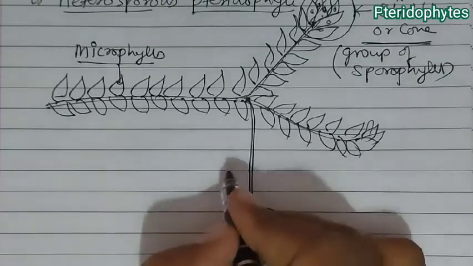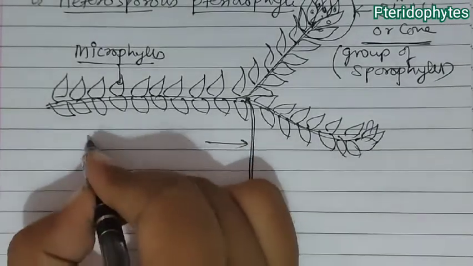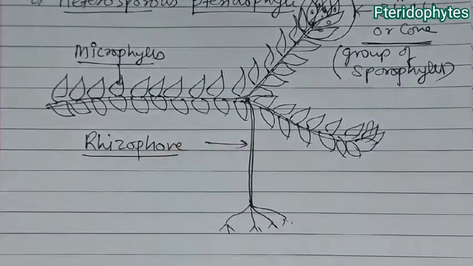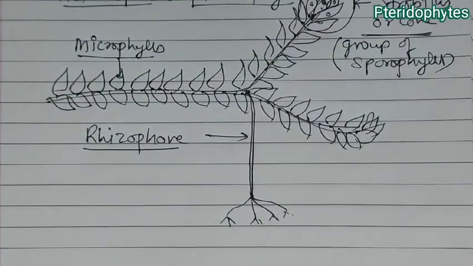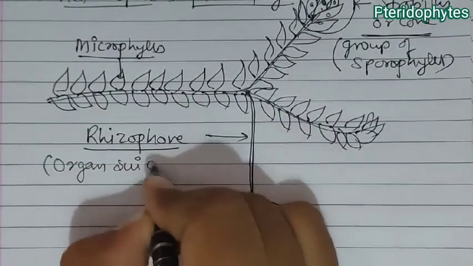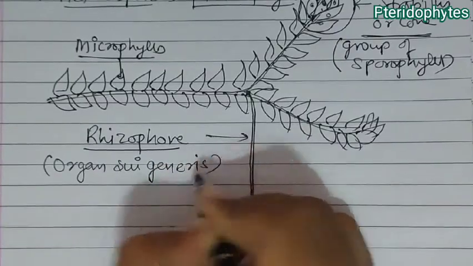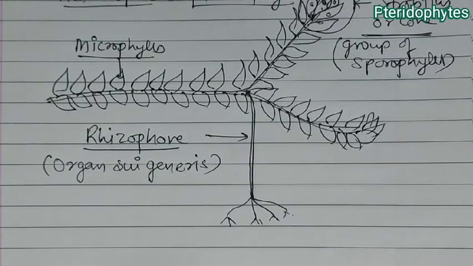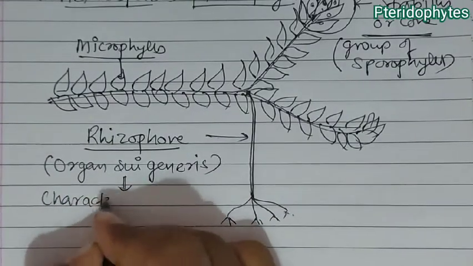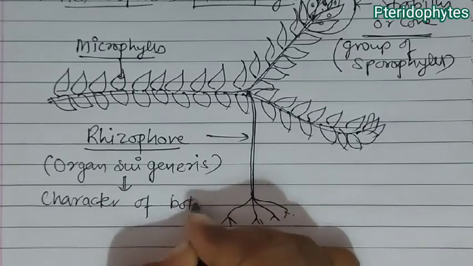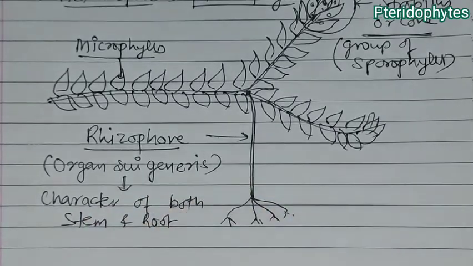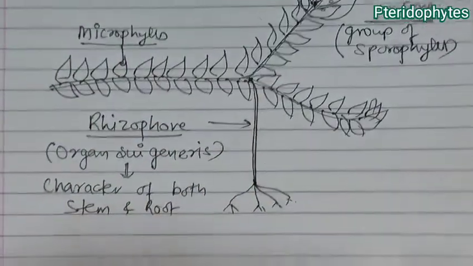Next, the downwardly protruding structure is known as the rhizophore, also called organ sui generis, because it has the character of both stem and root.